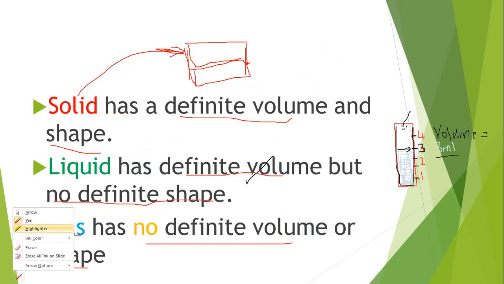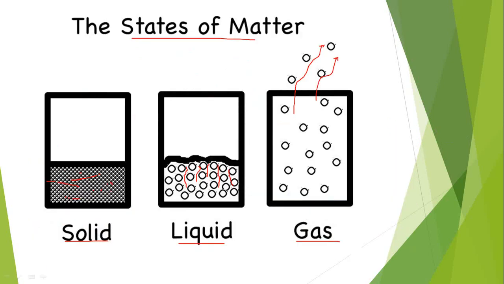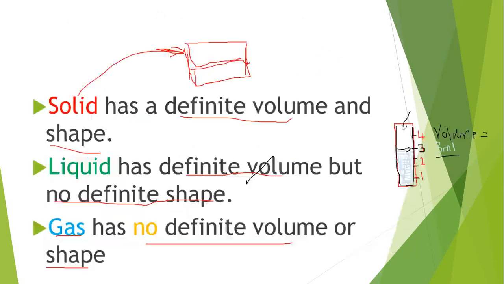Now the gas. What about the gas? The gas has no definite volume or shape. Why? Because as we explained here, it goes out in the space. It moves freely. It doesn't have a specific volume or specific shape.